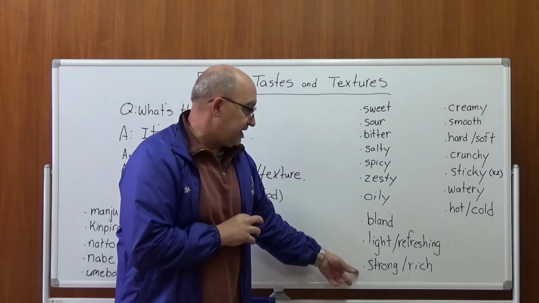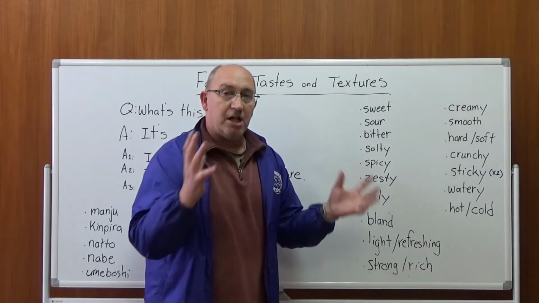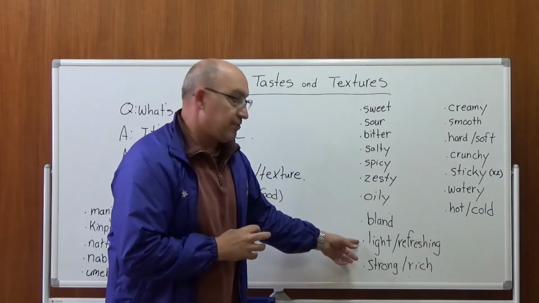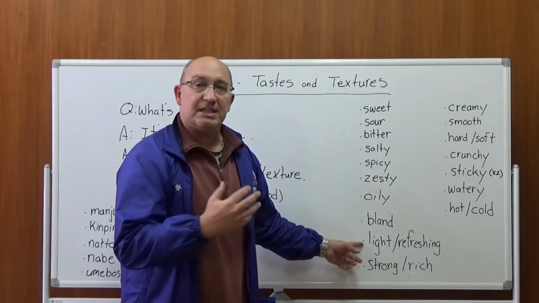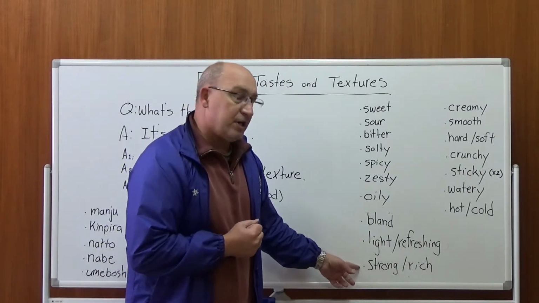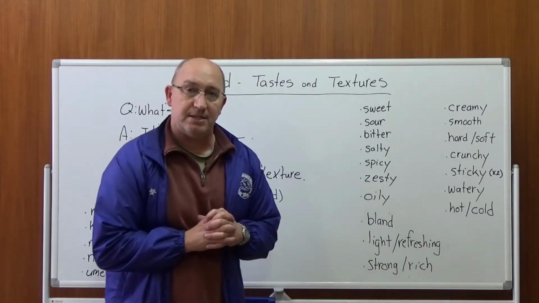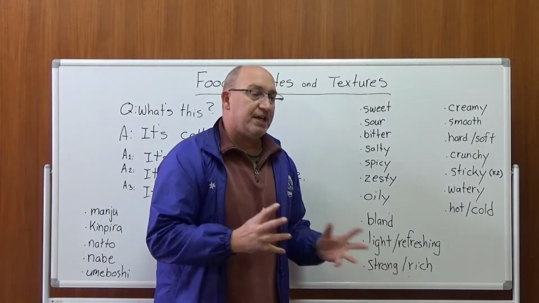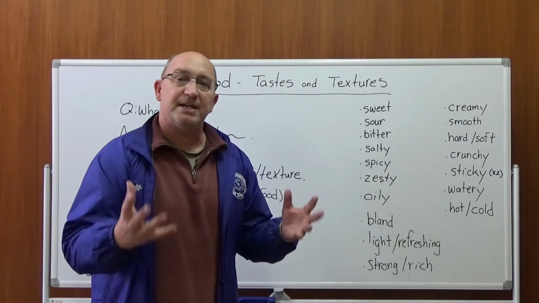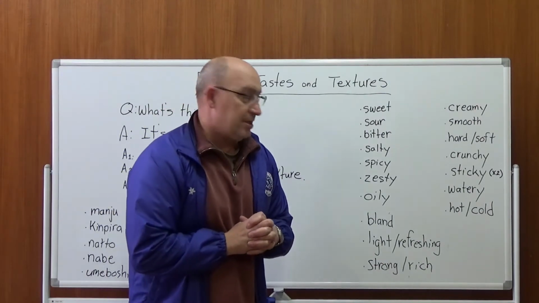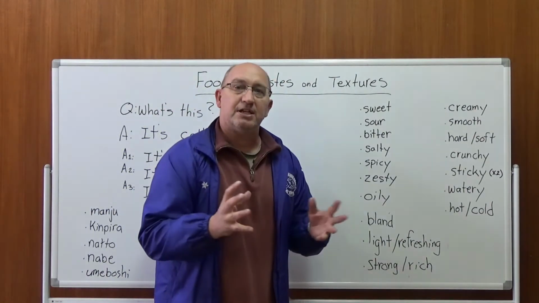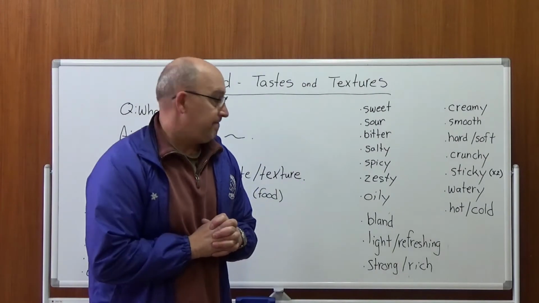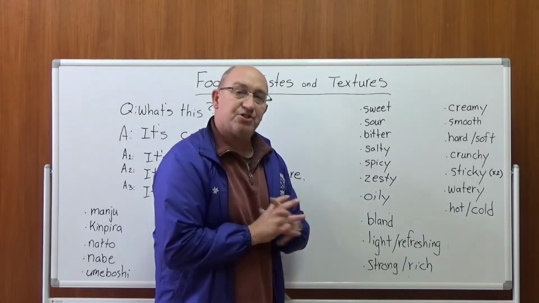Now this word light and strong, with all tastes, if it's usui, you can use the word light taste. If it's koi, you can use the word a strong taste. Now there's two more words here, refreshing and rich. Refreshing is more さっぱりしたもの. And rich, もうこってりした. So, the light taste, the strong taste.